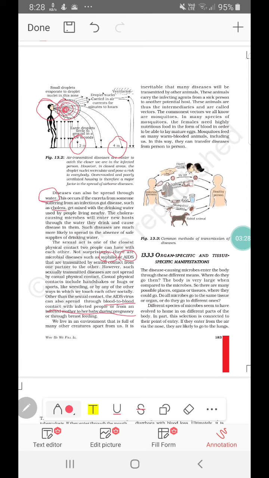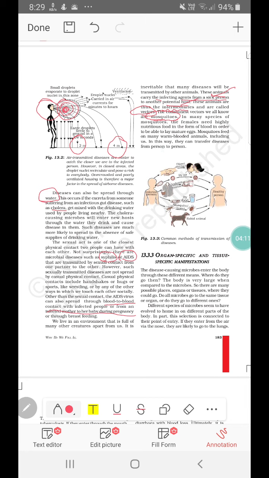Another important part is vector diseases, meaning diseases which are caused by vectors. What are these vectors? These are animals which carry infectious agents from a sick person to the potential host. These are carriers of diseases. You can call them intermediaries because they intermediate between the sick person and the host, and you can also call them vectors. Mosquitoes are the commonly known vectors, like we have seen previously in malaria, where the causative agent is a protozoan, but the carrier is the mosquito.